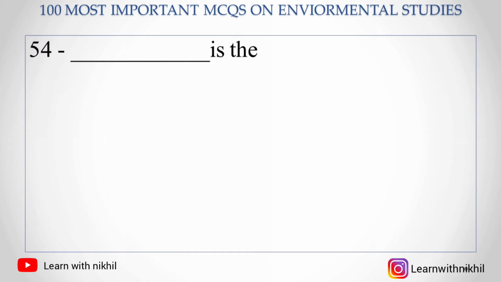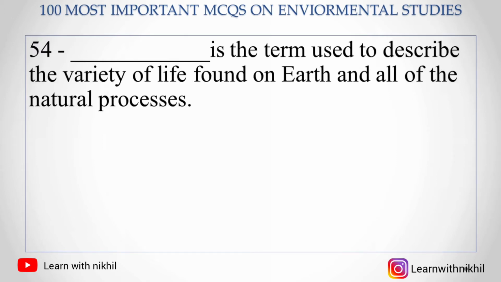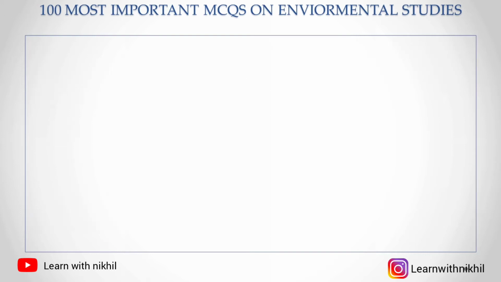54. Dash is the term used to describe the variety of life found on Earth and all of the natural processes. A. Biodiversity, B. Ecosystem, C. Biosphere, D. Ecology. So the right answer is biodiversity, the term used to describe the variety of life found on Earth and all of the natural processes.